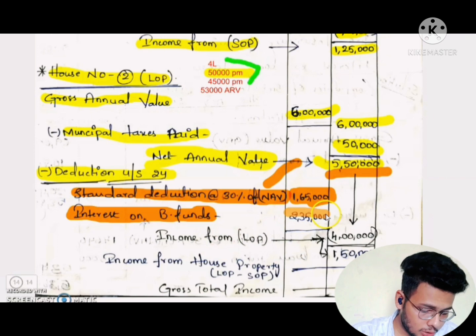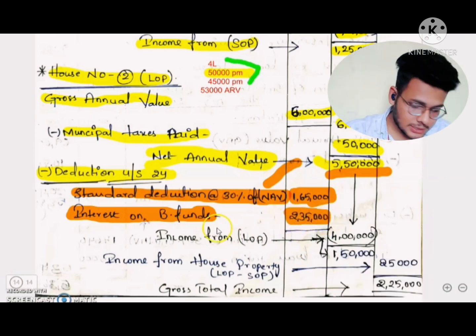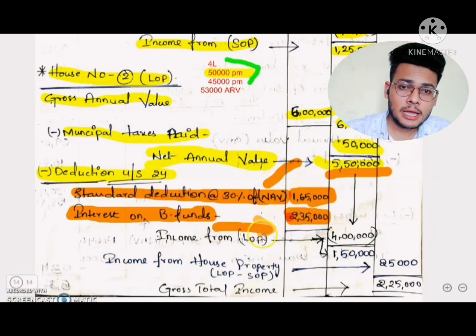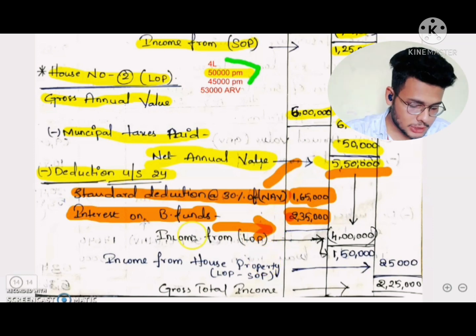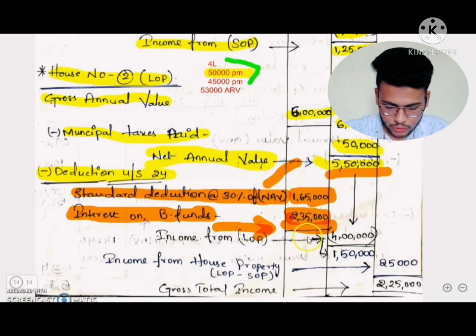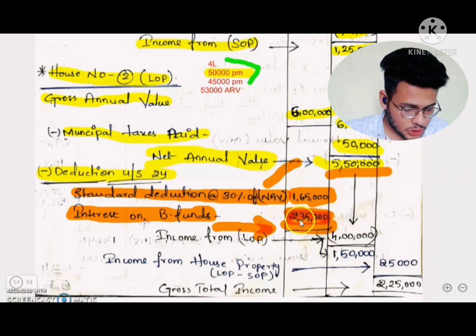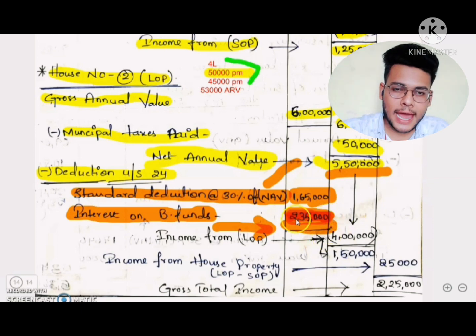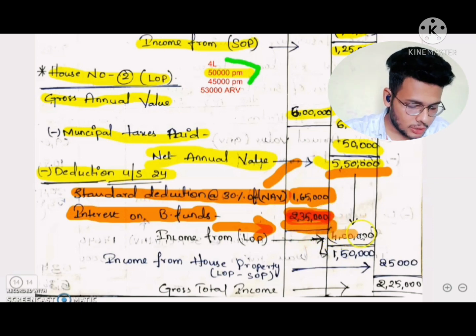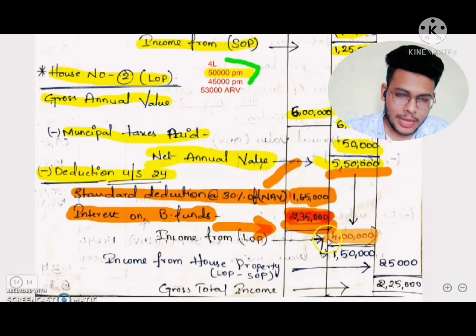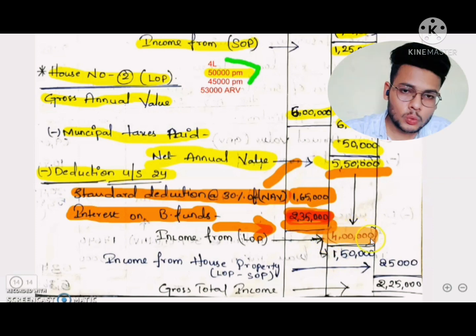But here it is LOP, let out property interest, so there is no need to restrict it. Directly we will take 2,35,000 rupees as interest on borrowed fund, and we have to add the 1,65,000 standard deduction and the interest on borrowed fund 2,35,000.